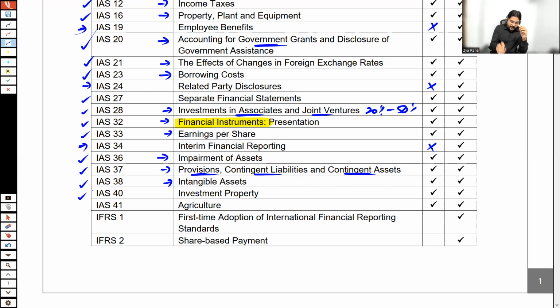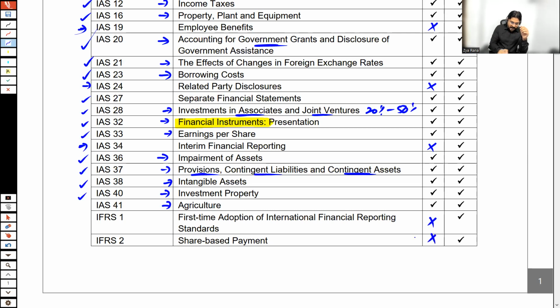If you are engaged in an agricultural business, let's say a farmhouse or dairy products, in that case, you would be having a veggies farm, animal farms. Then the treatment of these agricultural assets is according to IAS 41, which tells about how to account for the agricultural assets. That's a part of the FR syllabus as well.